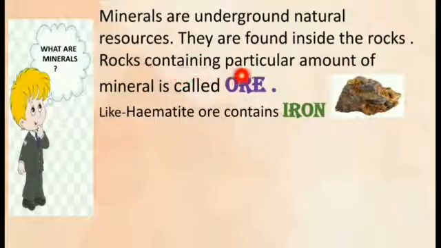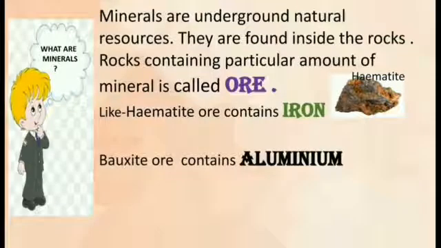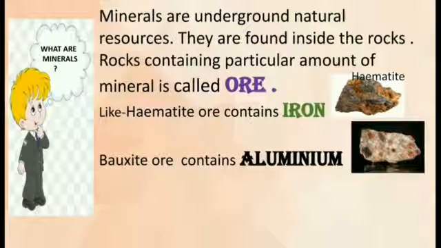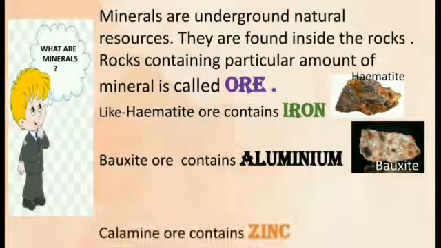Rocks containing a particular amount of mineral are called ore. Like hematite ore contains iron. Similarly, bauxite ore contains aluminium. Like that, calamine ore contains zinc.